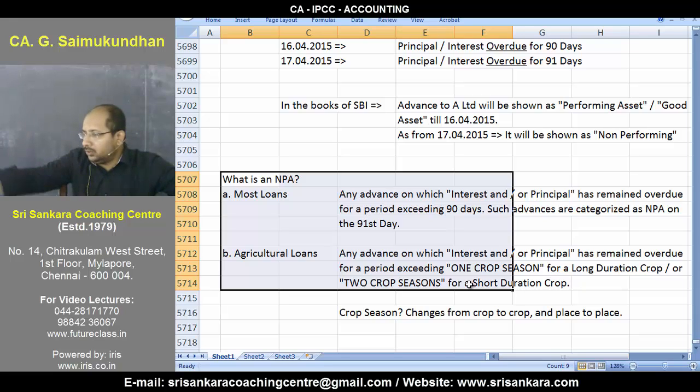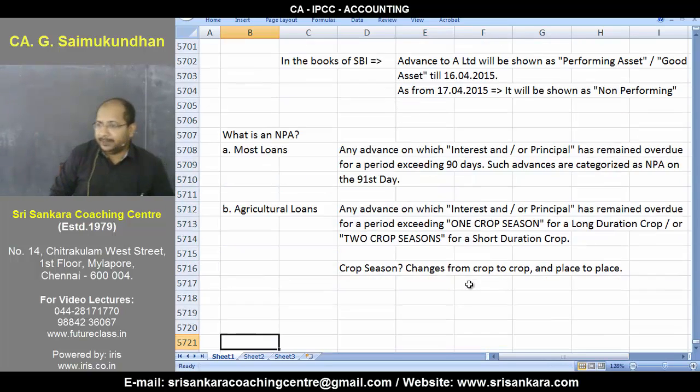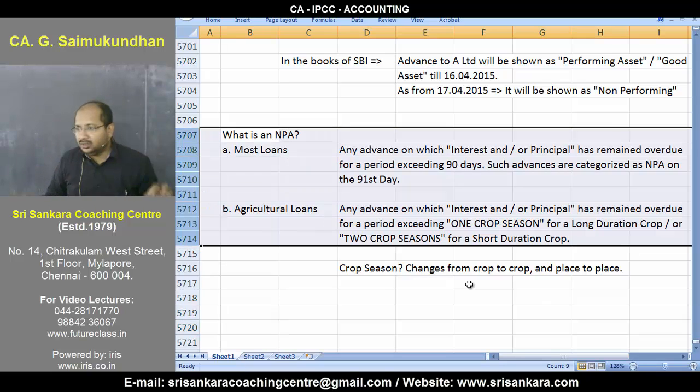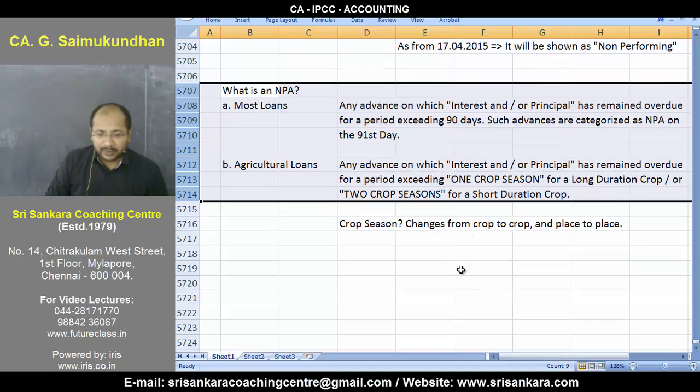You'll definitely get to learn those ideas at your final level in the auditing paper. Not from me, not from the accounting faculty, whoever it is going to be. But the whole point is, you'll be learning it only in your auditing paper. You'll definitely learn, even before you learn in auditing, you will learn it from your principal at your office as well. 100% probability. I just want you to appreciate this logic only. So mark this idea as very important for examinations. Make a note. This alone. I don't want anything else. Quickly make a note here.